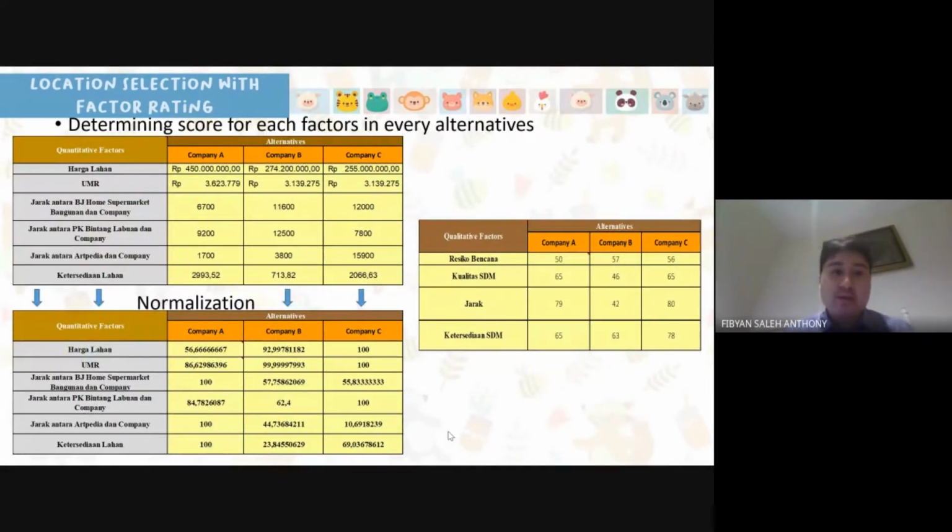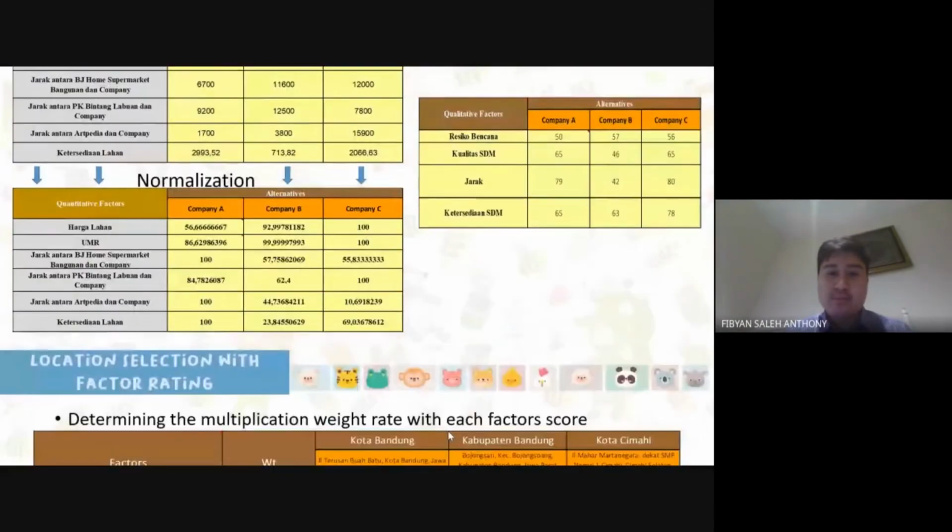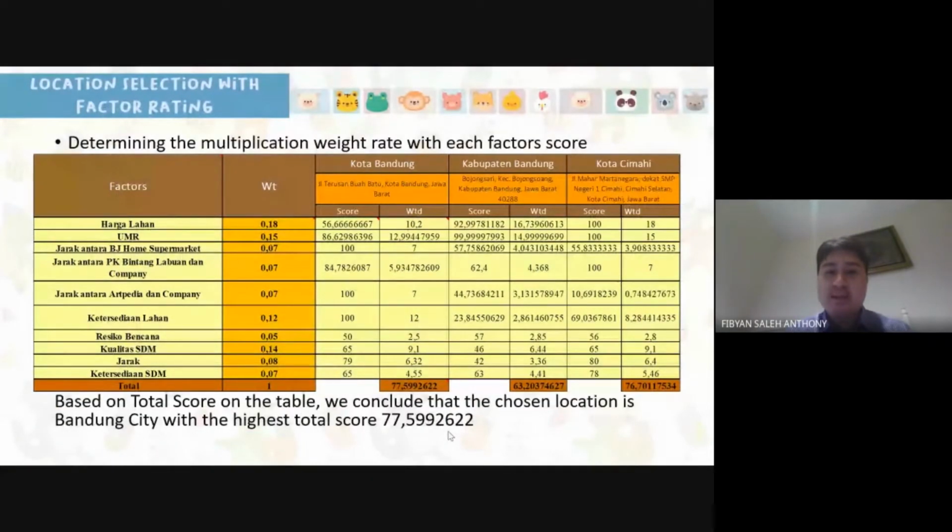They are quantitative and qualitative. For quantitative, we have to do normalization. The last step is determining the multiplication of the weight rate with each factor score. We can see that Bandung City has the highest score with the total of 77.5992622.